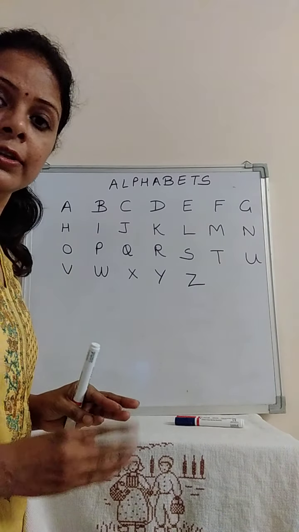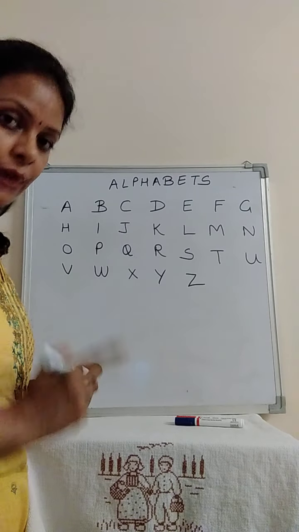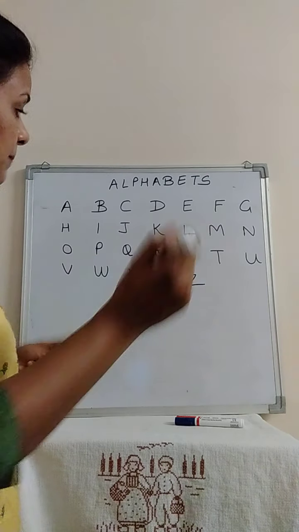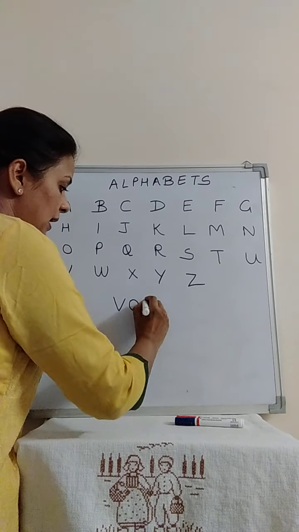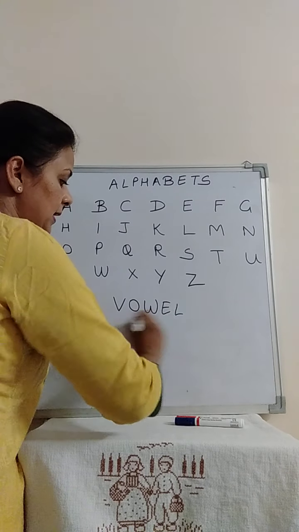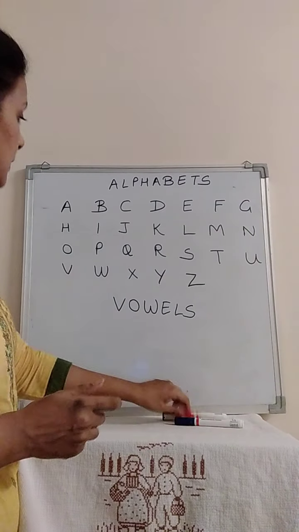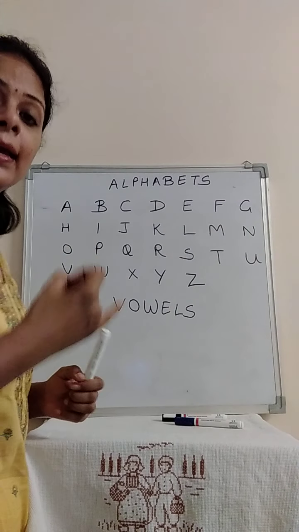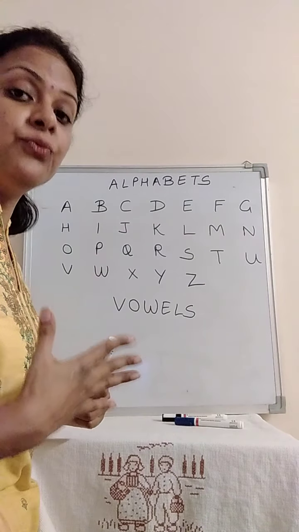Yes, it is vowels, not vowels. Vowels. Now let's study about vowels. What are vowels? Let's mark all the vowels in the alphabets. Yes. So what are vowels? Can you tell me? Yes. A, E, I, O, U are vowels.